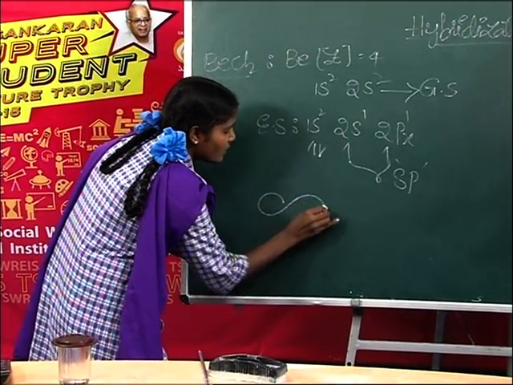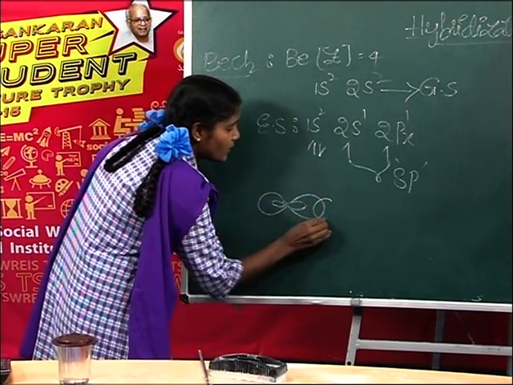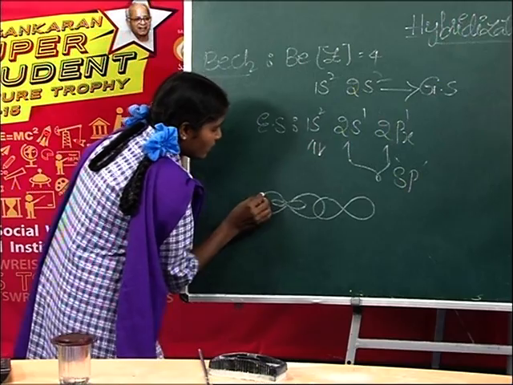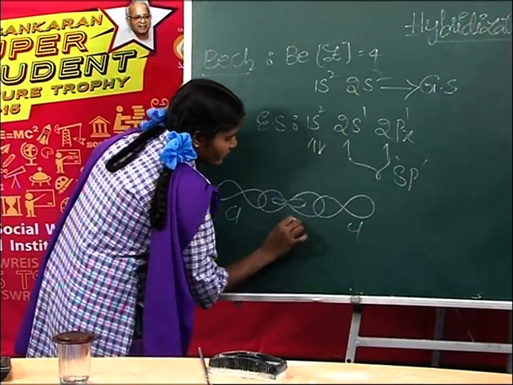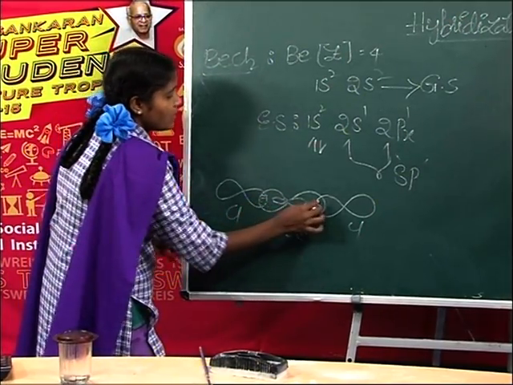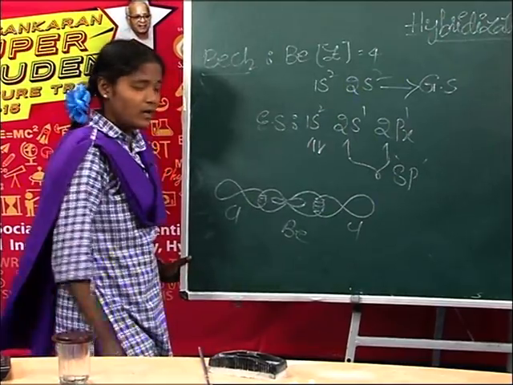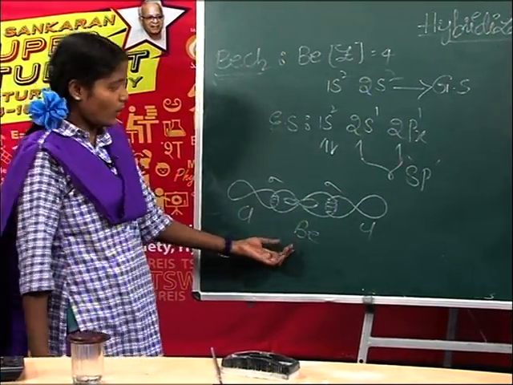The sp hybrid orbitals of beryllium overlap with the p orbitals of chlorine atoms, and it forms two sigma bonds, 1, 2. How many sigma bonds? 2.